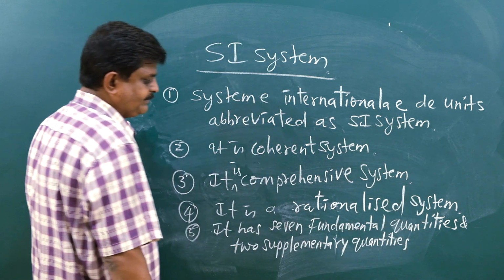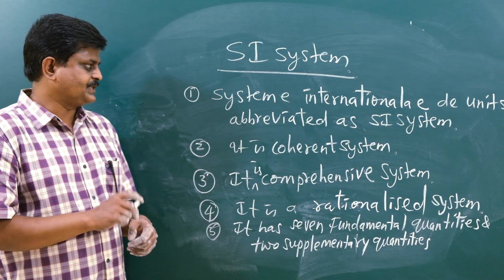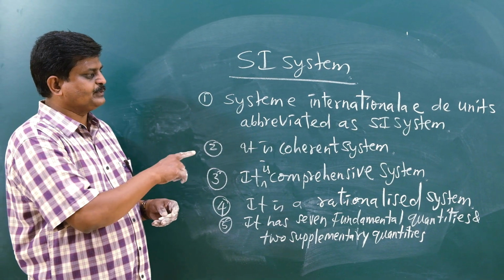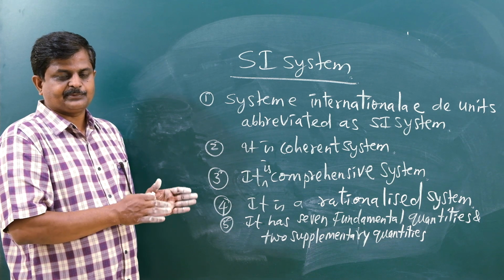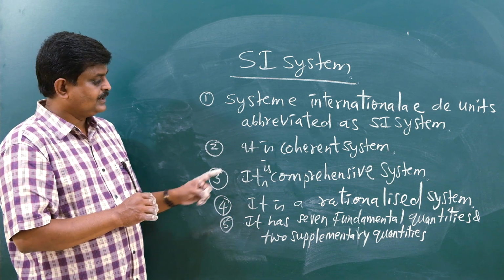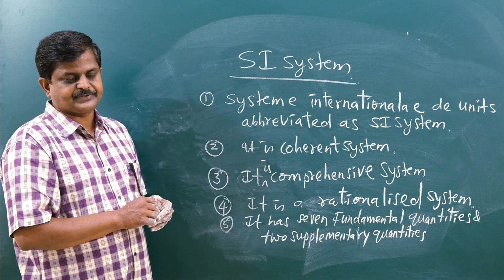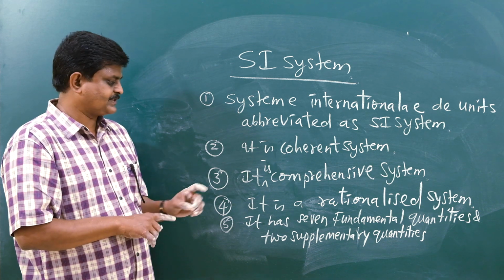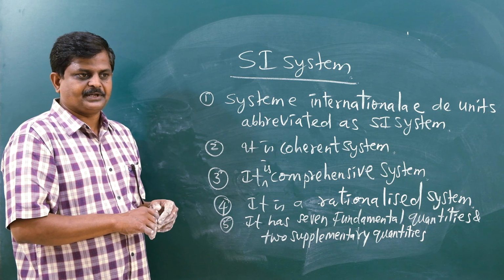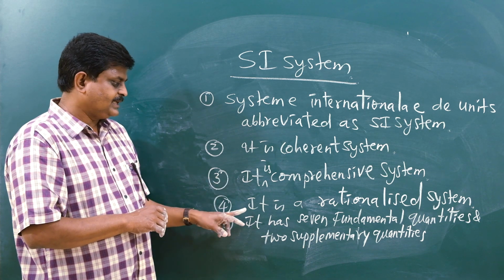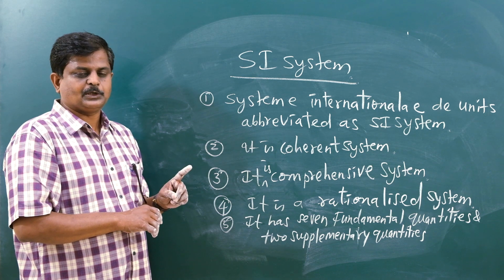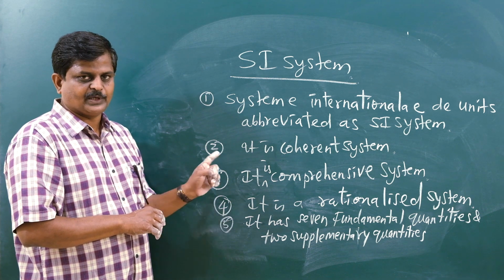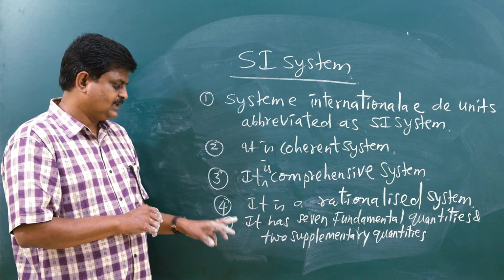Agree? So let us revamp. What is the SI system? It is the Système International d'Unités, which is abbreviated as SI system. Now, what are the features the SI system has? One, it is a coherent system. Using 7 base units and 2 supplementary units, any physical quantity can be expressed. It is a comprehensive system covering all the branches of science and engineering. It is a rationalized system. One physical quantity must have one unit. That rule is followed here. The best example: work and energy have the same unit, that is the joule.